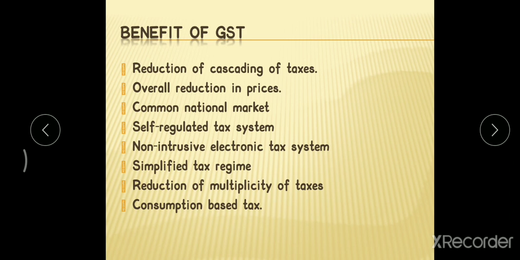These two were to be levied on those days. Under GST, this has been abolished. Reduction in the cascading system of taxes is nothing but this: under the old scheme there was an application of tax on taxes. Okay, we are going to pay tax on taxes, that is what the cascading effect is. For example, take excise duty, that is duty on manufacture.